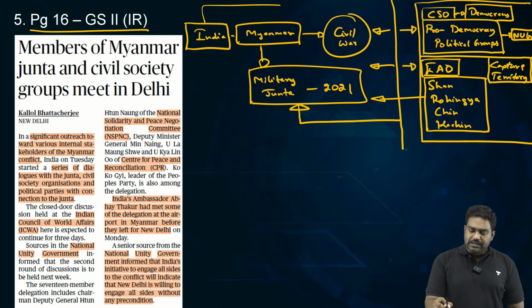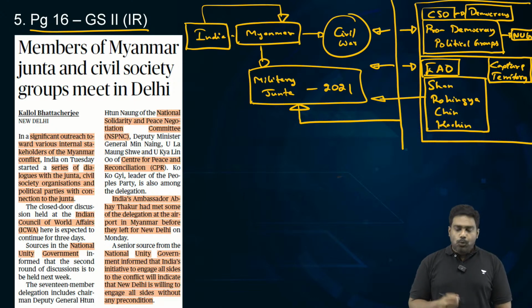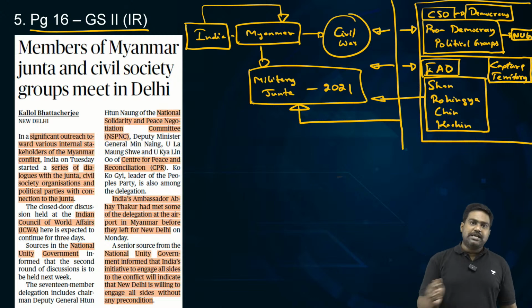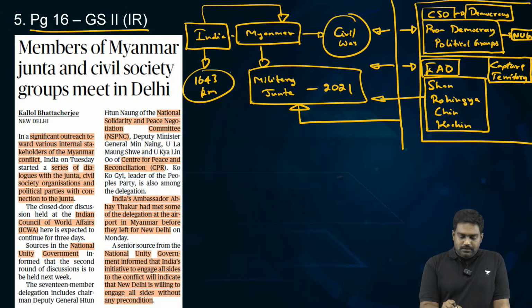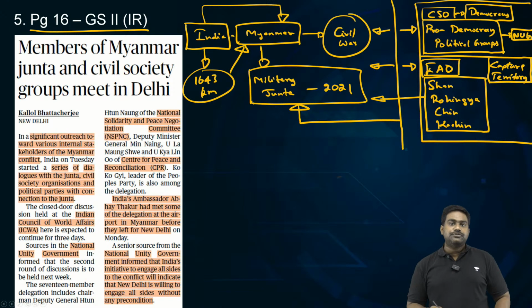What will happen if the military junta is thrown out of power? What will happen if the rebel groups capture the country and if it is divided between different armed groups and other political groups? How will India handle that situation? Because don't forget, India shares a very long border with Myanmar, which is around 1,643 kilometers.